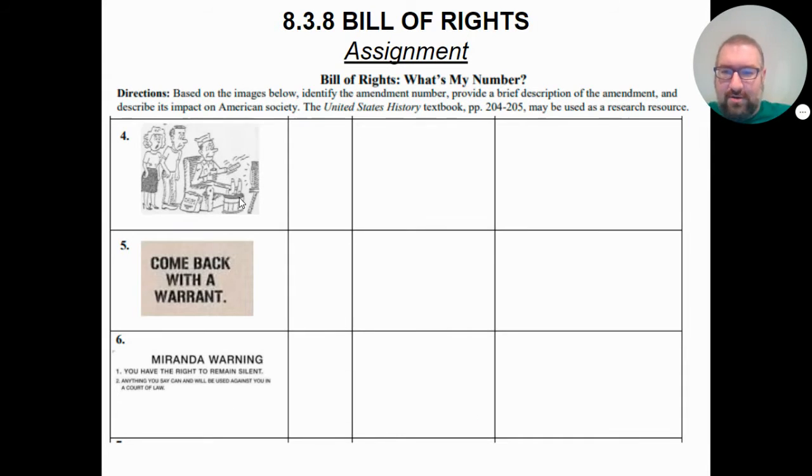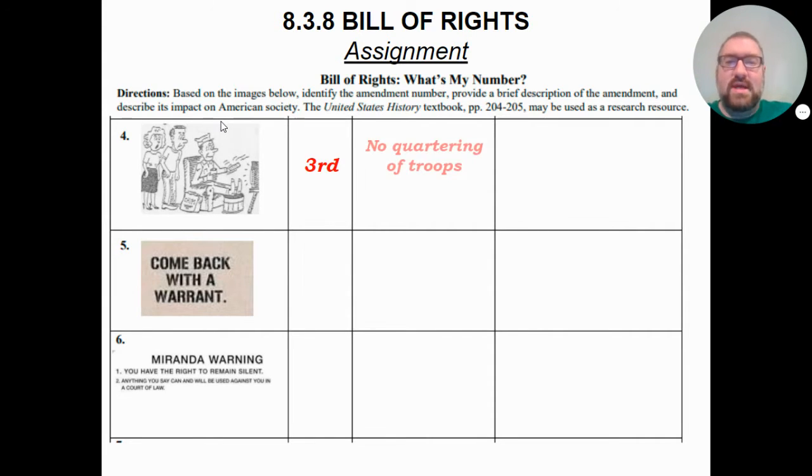Next, we have this picture here. A lot of people are saying, I don't understand what's going on. It's just people sitting at home. Well, keep in mind, we've got this guy who is sitting on the chair watching TV, and then these 2 people don't look too happy about that. Now, what makes this guy different from everybody else? Well, as you can see, he's got some chevrons over here, and he's wearing a special kind of hat. This guy is in the military. So that means this guy is watching TV, and these other people are not happy about it. Put them all together, this guy is a soldier, and he is living in these people's homes. And that brings us to the Third Amendment.